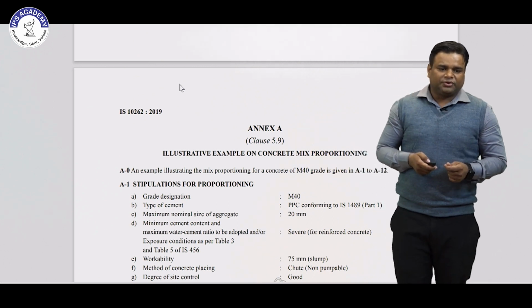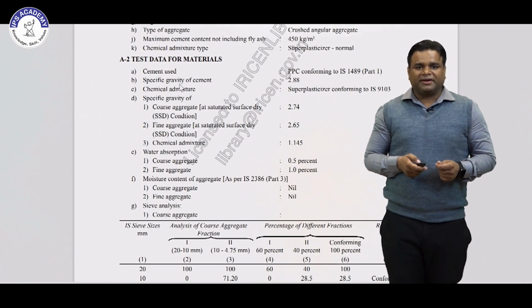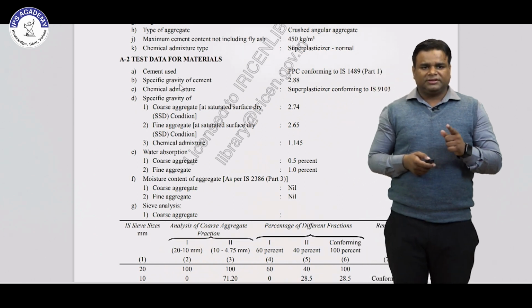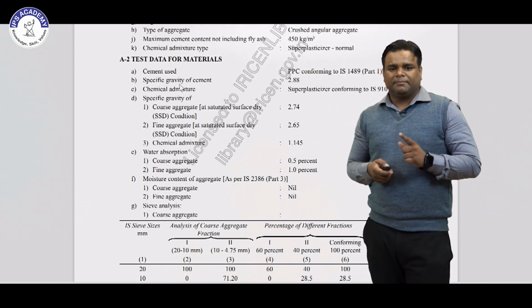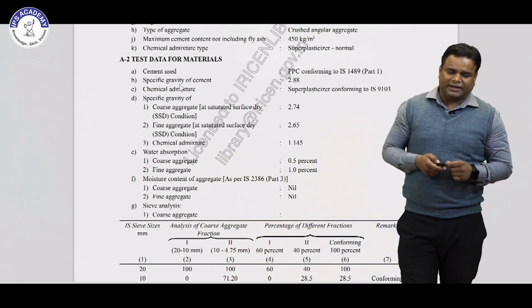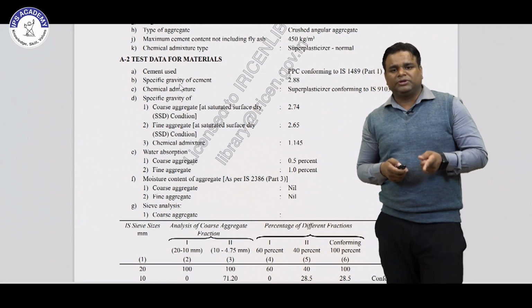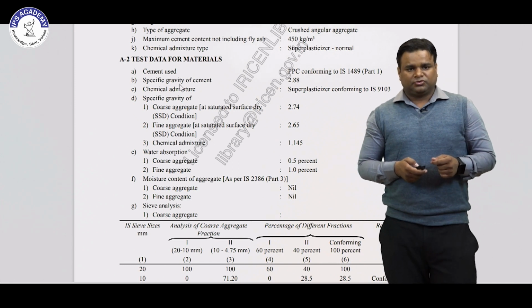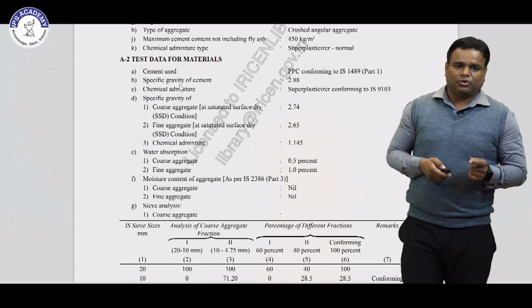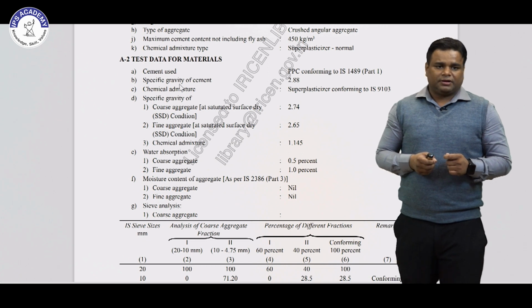The degree of site control is very good, and the type of aggregate is crushed angular aggregate. In all codes they are using crushed angular aggregate. Basically all the tests are for crushed angular aggregate. So if you have some other aggregate, you have to change the data accordingly. Then the maximum cement content, which does not include the fly ash, should be 450 kg per meter cube for cement only.